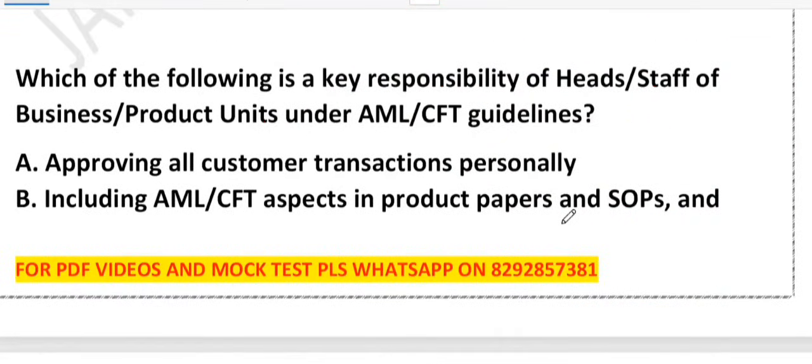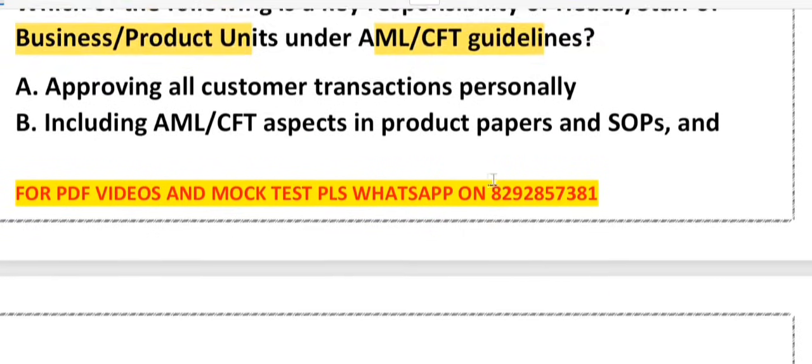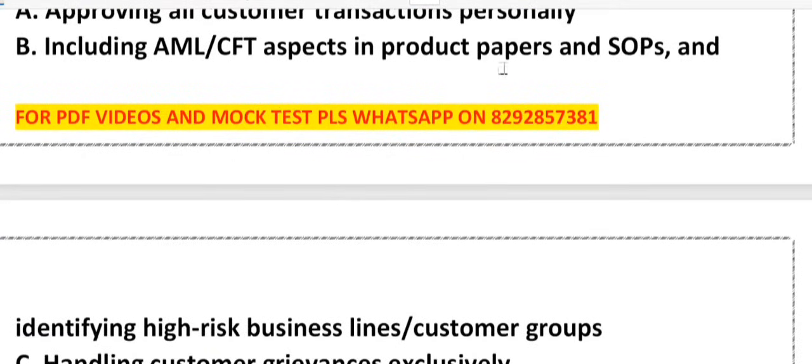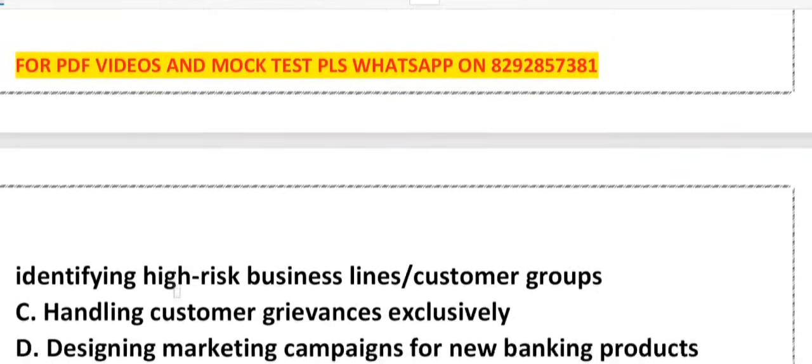Which of the following is a key responsibility of the head and staff of business or product unit under AML CFT guideline? Yes, very good question. They are talking about business and product unit. Option A, approving all customer transaction personally. Option B, including AML CFT aspect in product paper and SOP and identifying high risk business line. Option C, handling customer grievance exclusively. Option D, designing market campaign for new banking product.